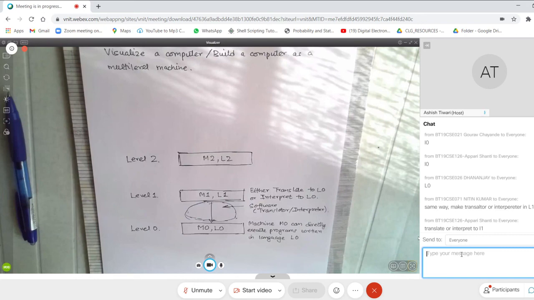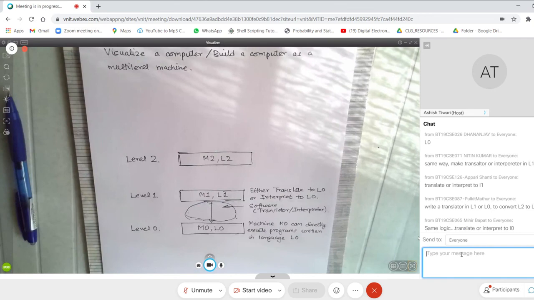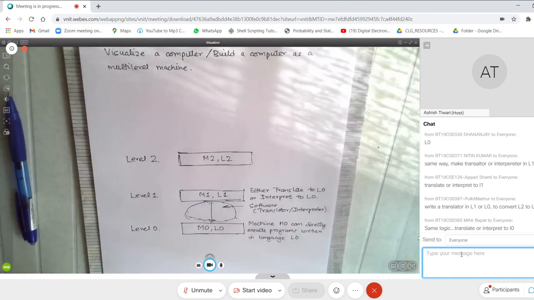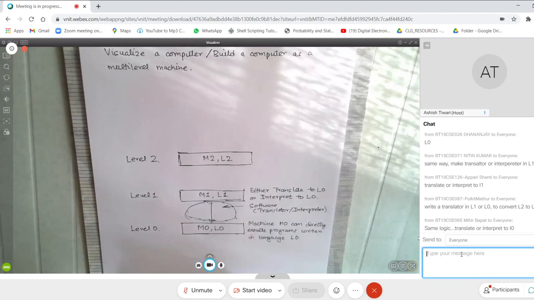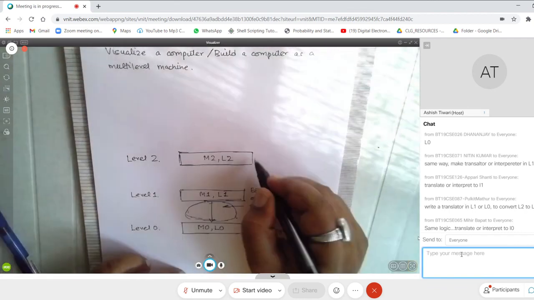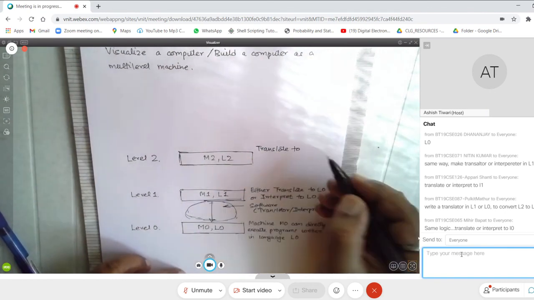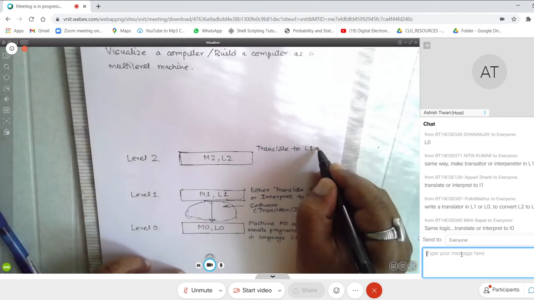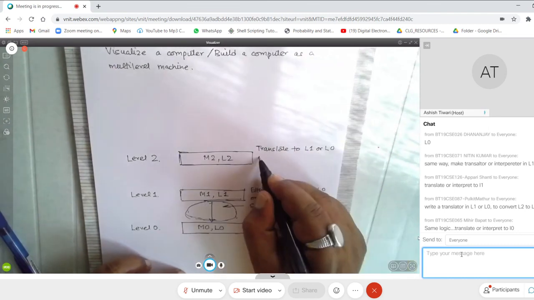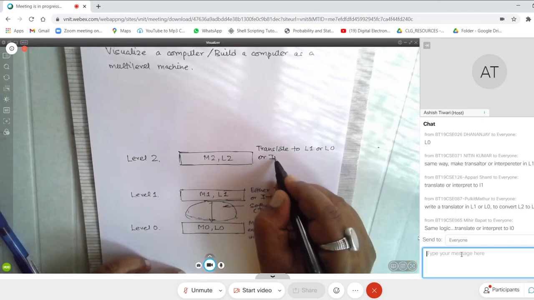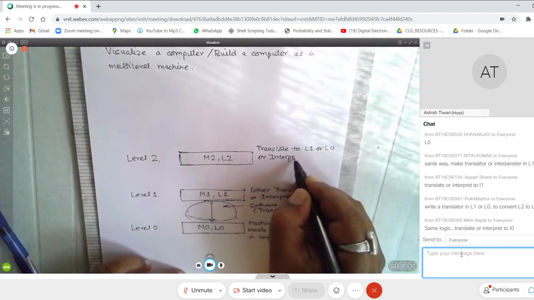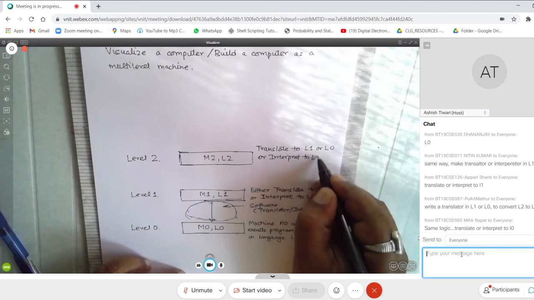Somebody says translate or interpret to L1. Any other options? Very good. So you can translate to L1 or L0, or interpret to L1 or L0.